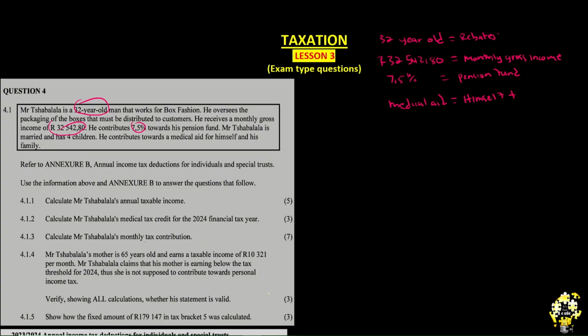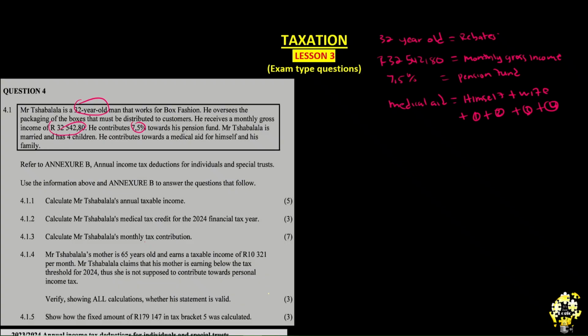It was told to us that the human being is married. How can you join a medical aid and not put your wife? Does that make sense to you? It doesn't. Plus the wife and plus the 4 kids. So now we have 4 children. So we are going to have number 1 child, number 2, number 3, plus number 4. It will make sense when we get there.